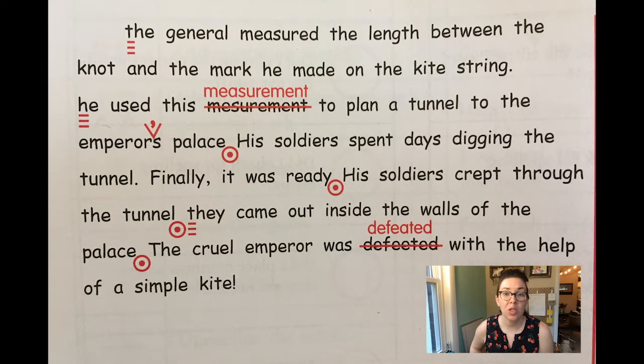His soldiers spent days digging the tunnel. Period. Finally, comma, it was ready. Period. His soldiers crept through the tunnel. Period. Capital T. They came out inside the walls of the palace. Period. Capital T, the cruel emperor was defeated. Again, defeated, with the help of a simple kite.